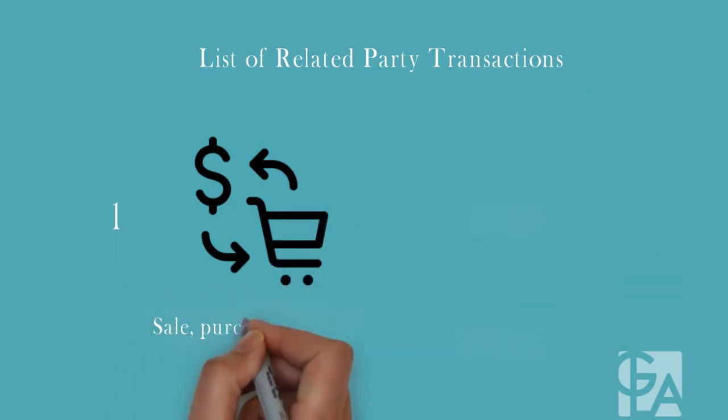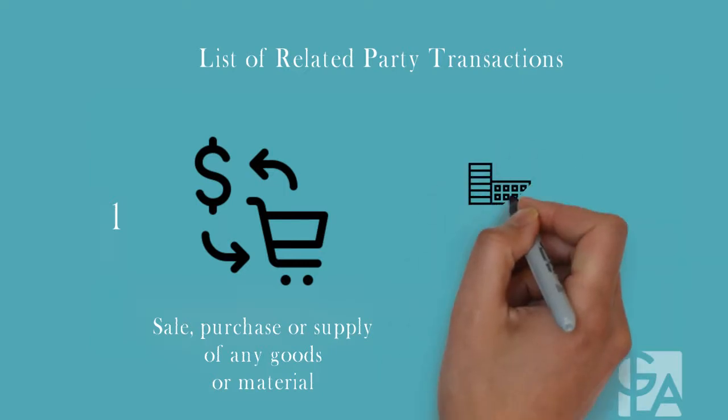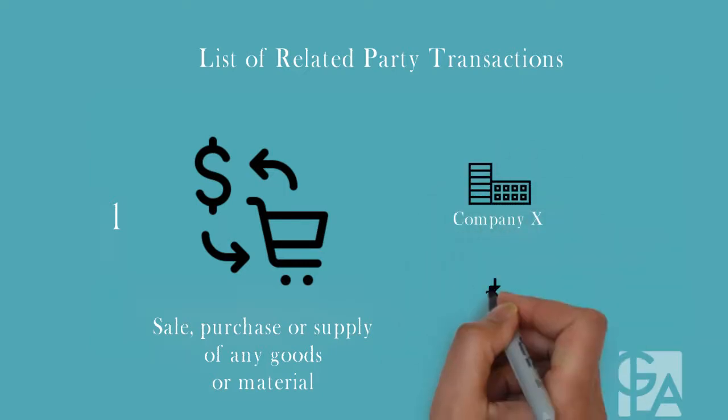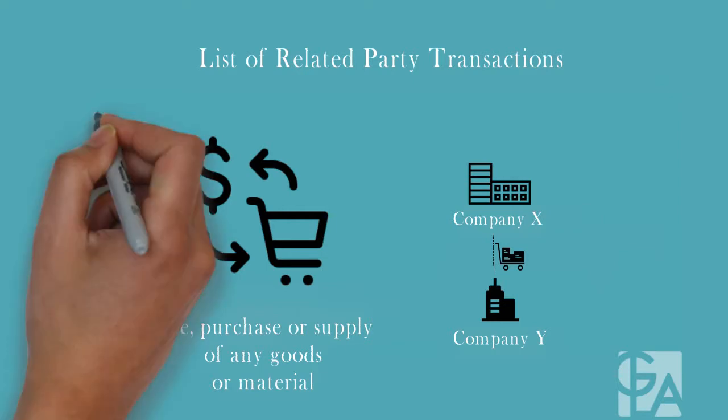These are 1. The sale, purchase or supply of any goods or materials between related parties. For example, let's take Company X. Company Y is another private limited company where director of Company X is also a director. So like we saw in part 1, Company Y is a related party of Company X. If Company X is manufacturing a product for which it requires raw materials and decides to purchase these raw materials from Company Y, this would be a related party transaction. Now keep in mind that whenever we refer to Company Y in this video, we mean Company Y that is a related party of Company X.